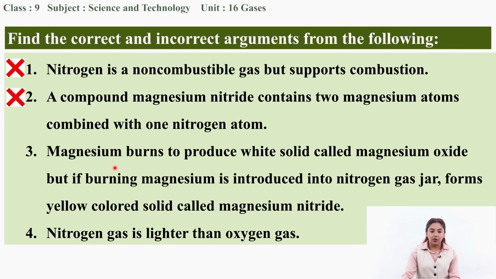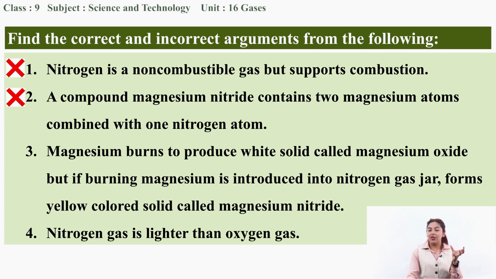Now the third argument. Magnesium burns to produce a white solid called magnesium oxide. But if burning magnesium is introduced into a nitrogen gas jar, it forms a yellow colored solid called magnesium nitride. Is it true? Yes, it is true, because burning of magnesium means reaction with oxygen.